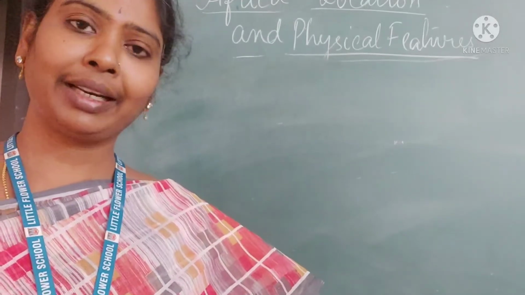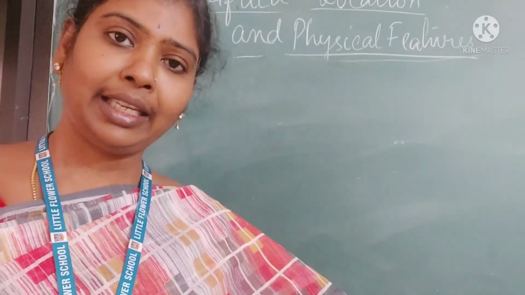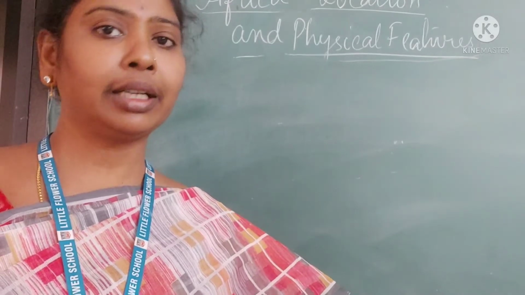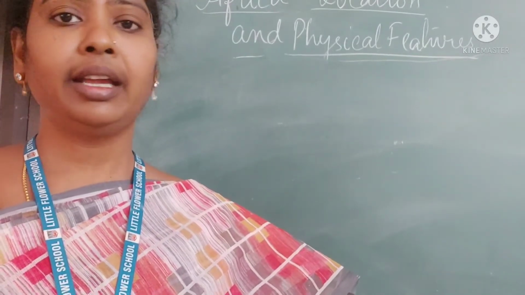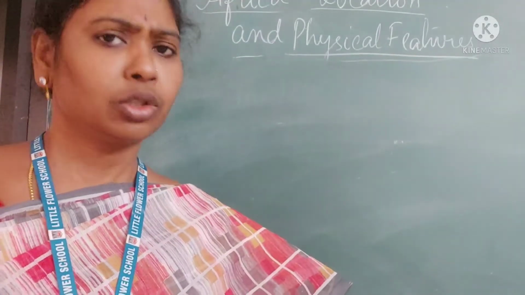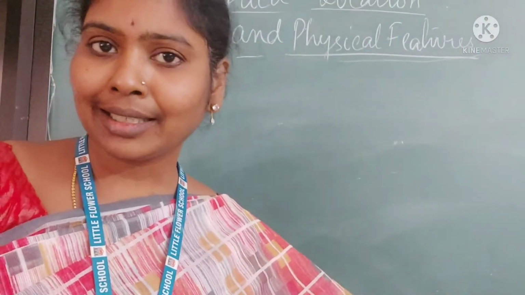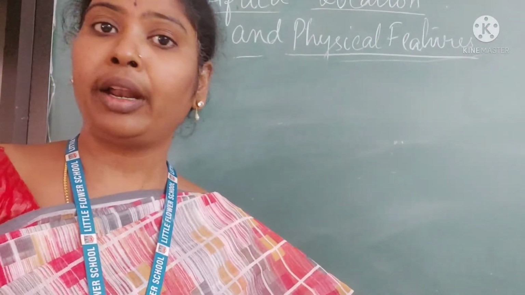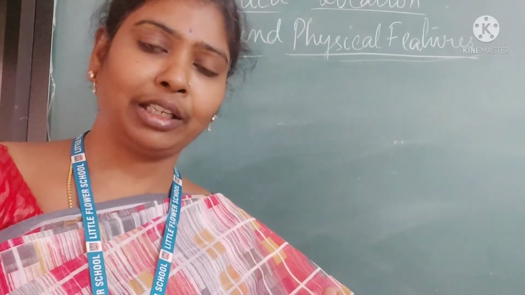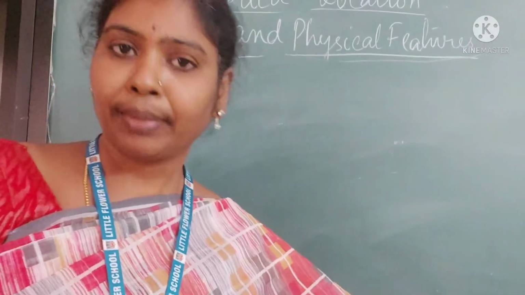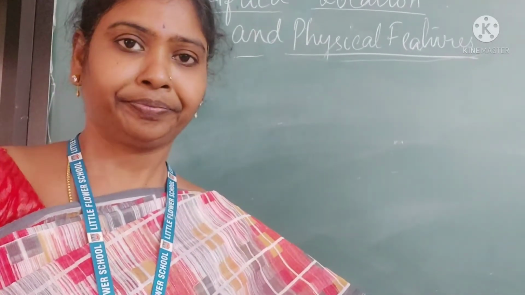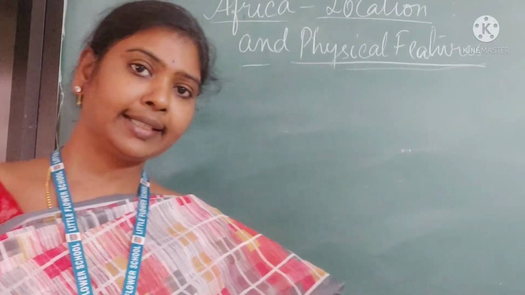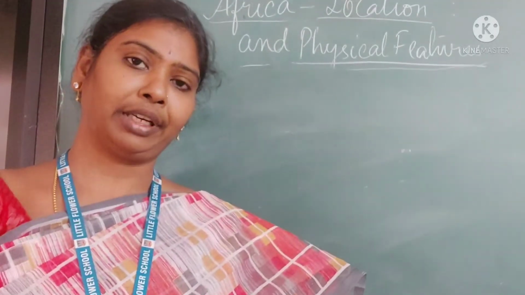Some countries are very rich, like Egypt. Egypt is a very rich country, and industrially it's a very advanced country. So it's not that all the countries in Africa are very poor or that all the countries are very rich. Some countries are poor, some countries are very rich. Now let us see the physical features of Africa.